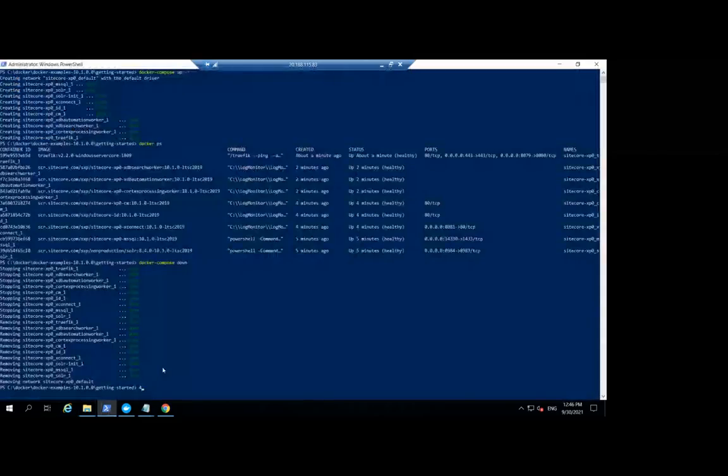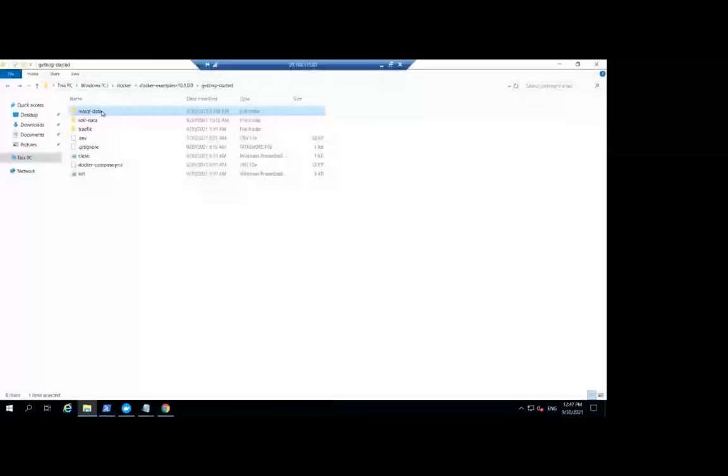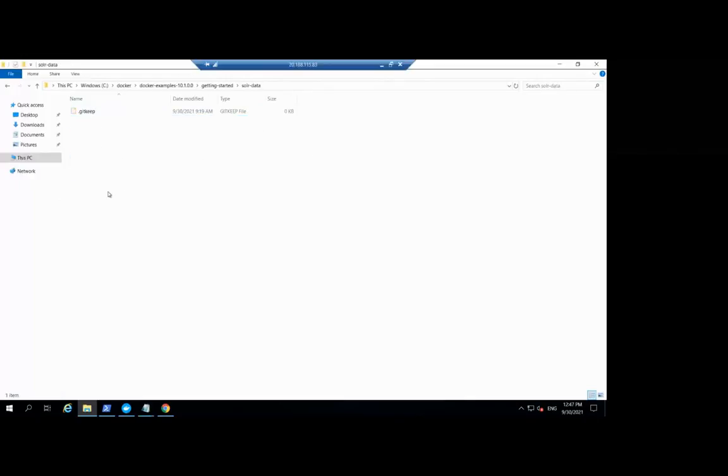If you go to dot slash clean, there is a custom script. This script will clean all the database files and Solr cores. So when switching between Sitecore instances, it's always better to clean this storage.